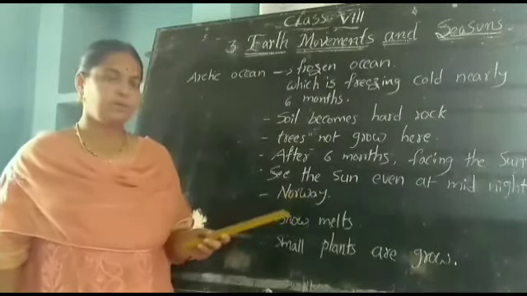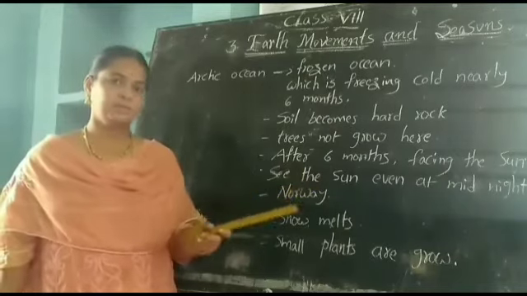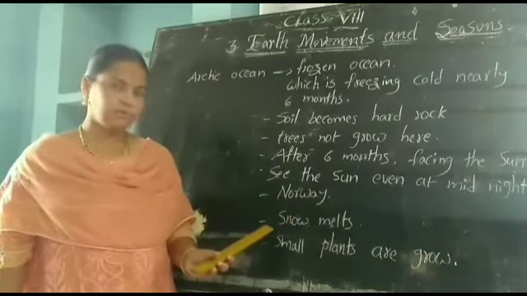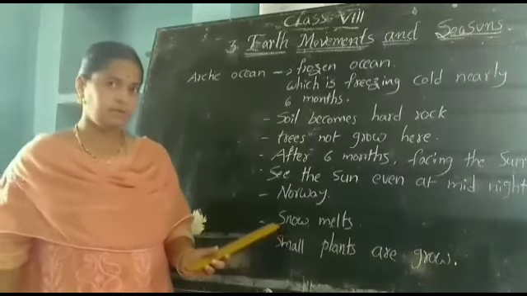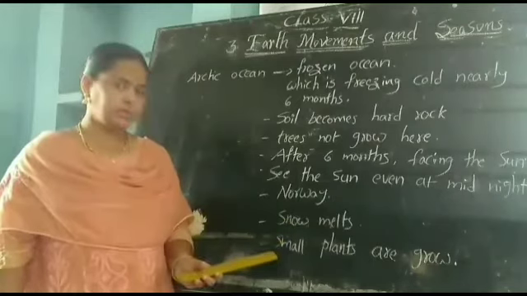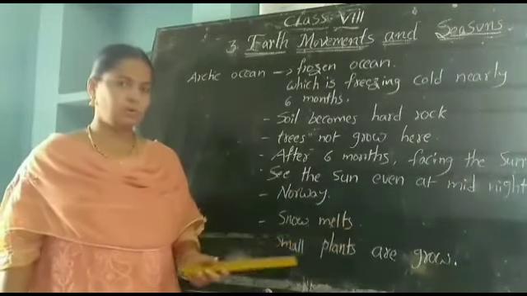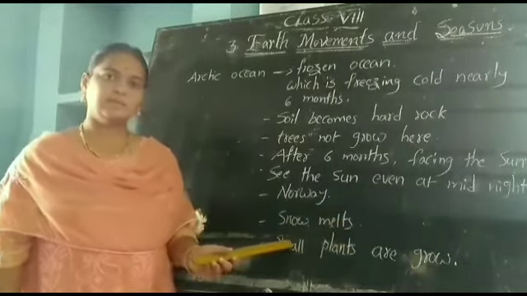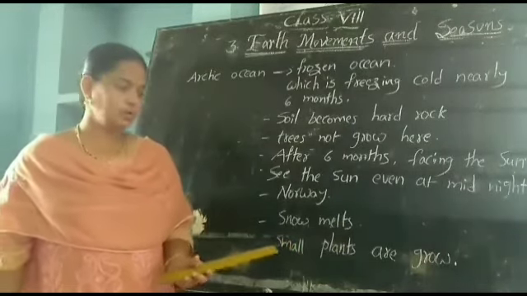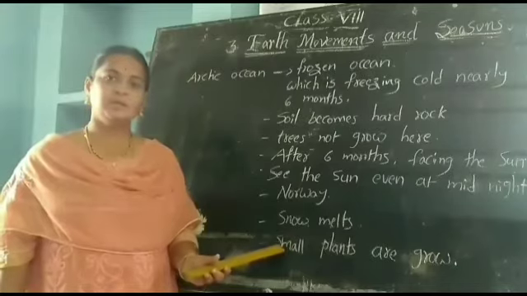In Norway we can see the sun at midnight also. In summer, when the sun appears, the snow melts. At that time small plants grow, for example lichens and mosses or small bushes, in the North Pole area.